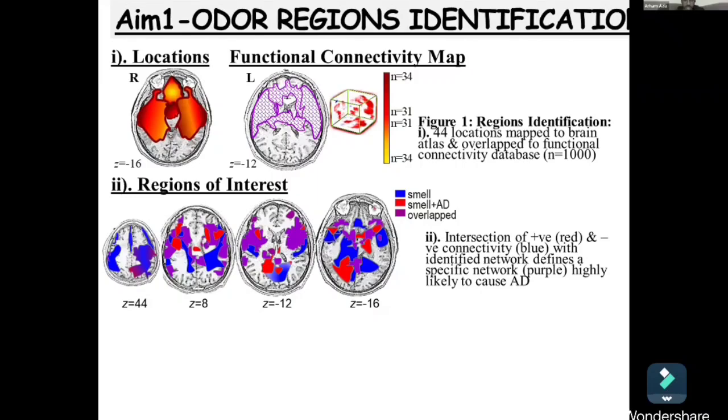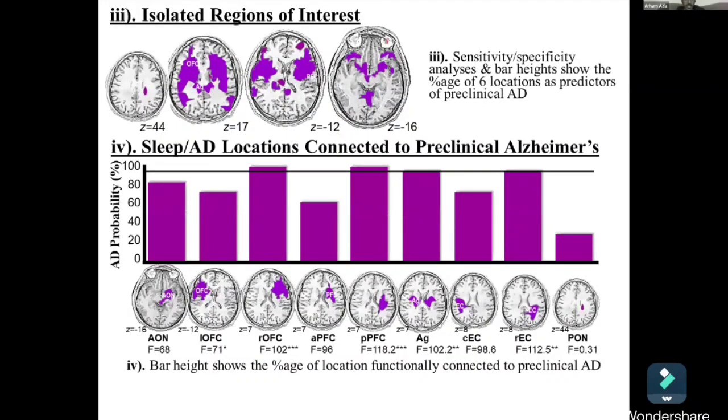My identified network highlights a specific network of 6 areas, which are in purple, that are highly likely to be affected in preclinical Alzheimer's disease. Now, finally, based on the sensitivity and specificity analysis and bar height above each region, my systematic literature search identified 5 locations as independent predictors of preclinical Alzheimer's disease, including the anterior olfactory nucleus, the posterior and anterior piriform cortex, the anterior cortical nucleus of the amygdala, the rostral entorhinal cortex, and orbitofrontal cortex.